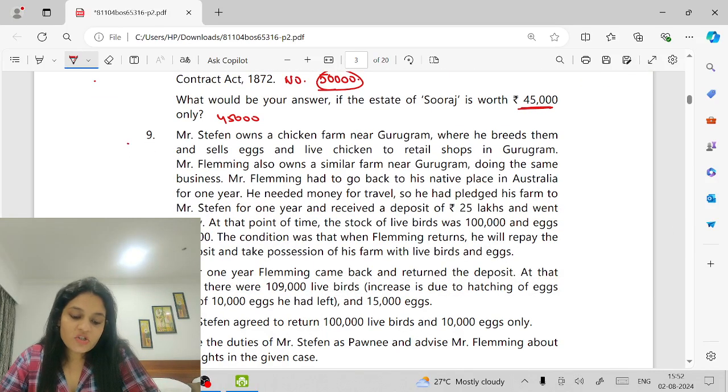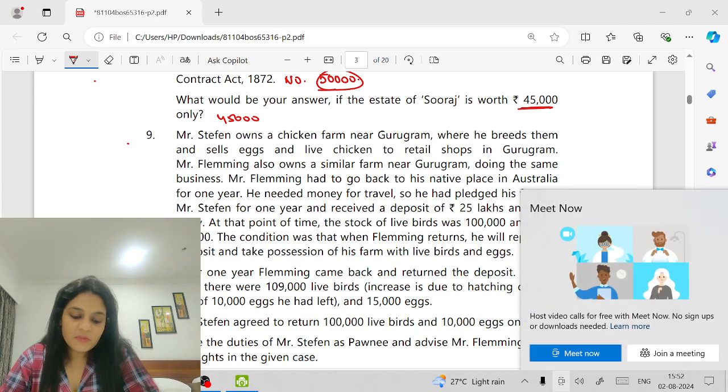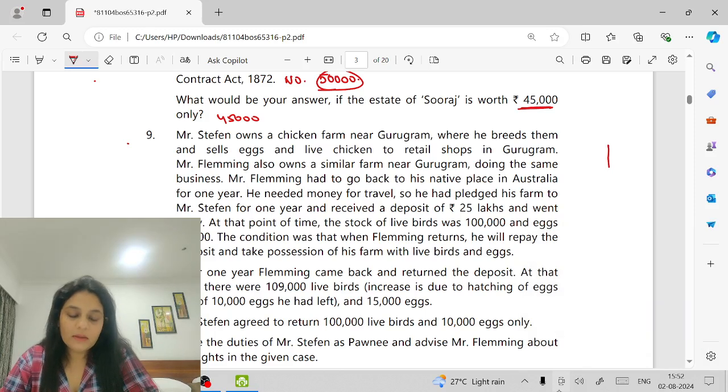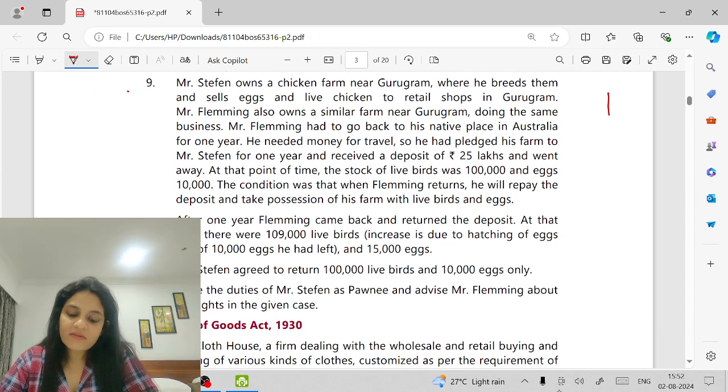Mr. Stephen owns a chicken farm near Gurugram, where he breeds them and sells eggs and live chicken to retail shops in Gurugram. Mr. Fleming also owns a similar farm near Gurugram, doing the same business. Mr. Fleming had to go back to his native place in Australia for 1 year. He needed money for travel. So he had pledged his farm to Mr. Stephen for 1 year and received a deposit of 25 lakh and went away.